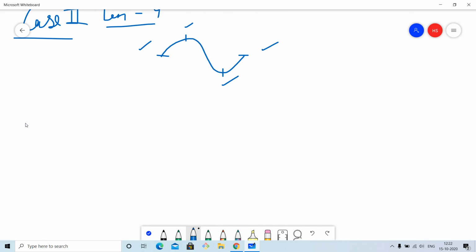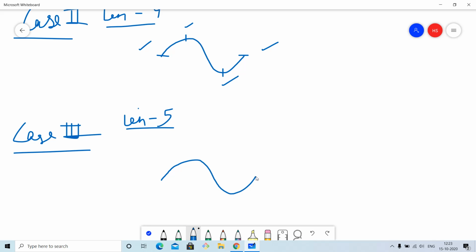Now let us come to length 5. From 5, it will be very obvious how we are going to proceed further. So let us take length 5. When the length is 5, we will try to further extend that curve.